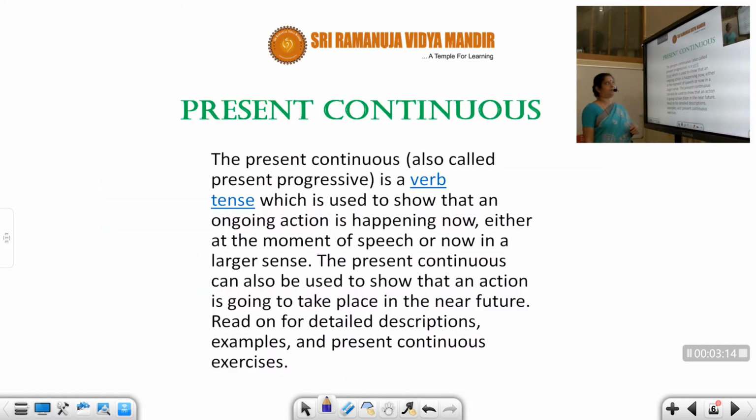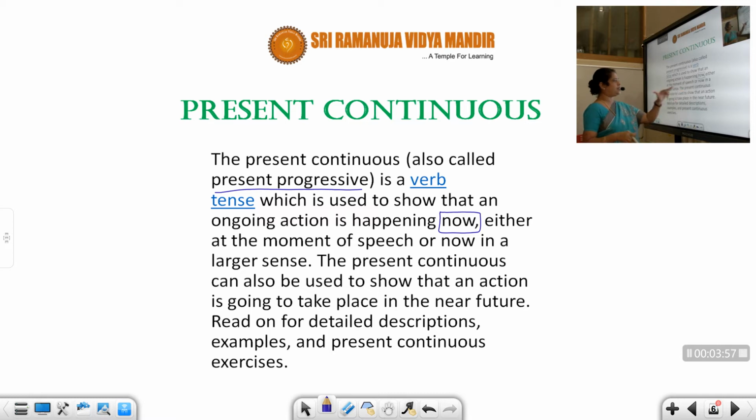Now we'll see the definition of present continuous. The present continuous, also called present progressive, both are same, is a verb tense which is used to show that an ongoing action is happening now. Means at the moment. Anything which is happening now, at the moment, either at the moment of speech or now in a larger scale. So as I'm speaking, I am teaching English grammar on tenses. Presently I'm doing that. So we have a continuous form.